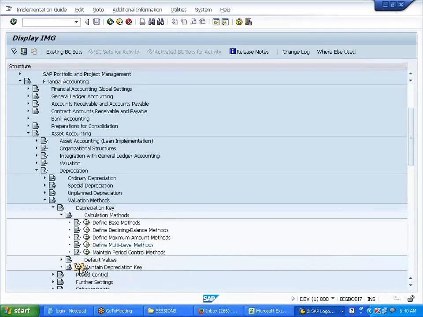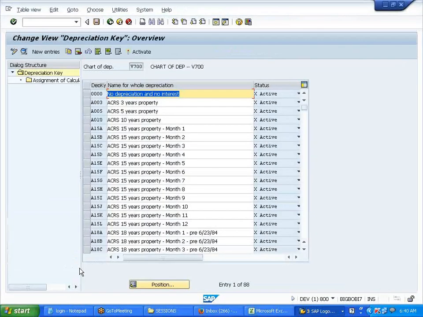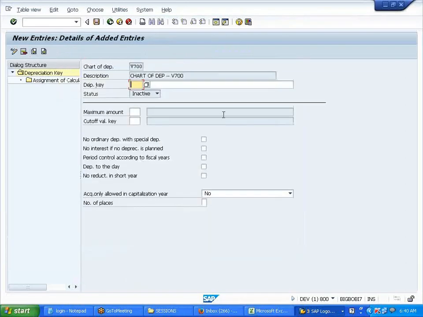Now based on that I need to create a depreciation key. New entries, DFF, depreciation key for calculation of depreciation, different depreciation percentages.